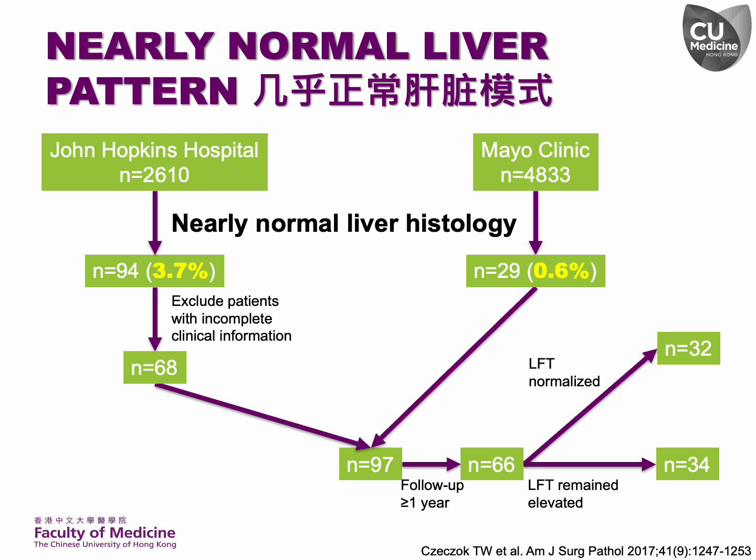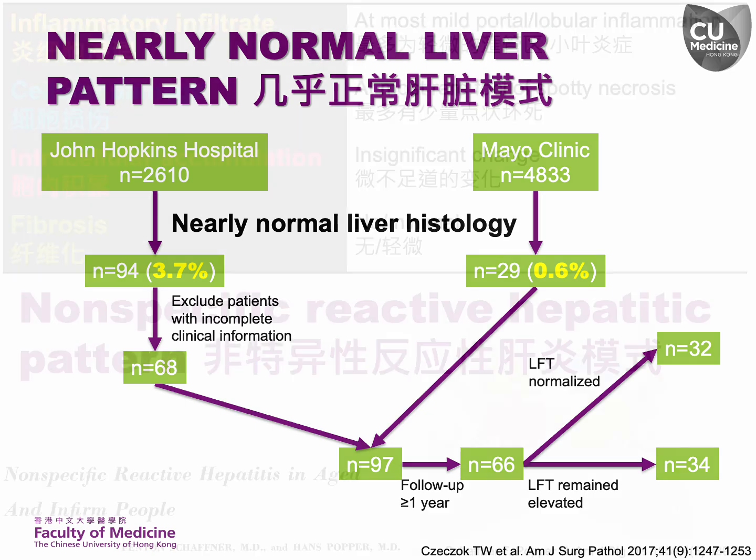In summary, a nearly normal liver pattern refers to a specimen that appears largely unremarkable or exhibits only minor, non-specific histological changes. This occurs even when the patient has abnormal liver enzyme levels or other clinical indications that warrant the biopsy. It is crucial to correlate the clinical and pathological findings and ensure proper follow-up to determine the underlying cause. However, in at least 1/4 of cases, a definitive diagnosis is not reached.